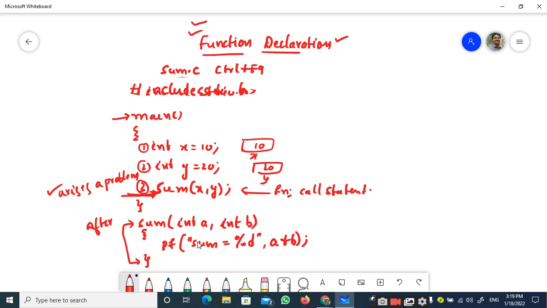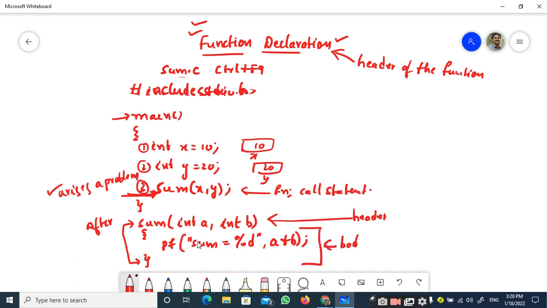So how are we going to give the function declaration? The function declaration is nothing but the header part of the function. We have discussed earlier that a function definition consists of two parts, the header part and the second one is the body of the function.